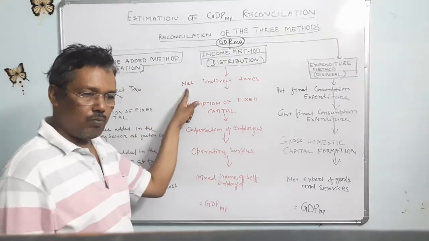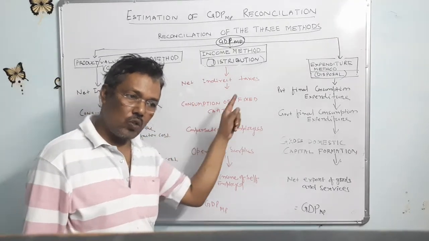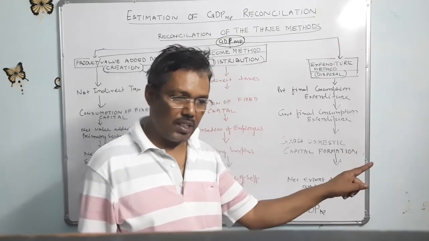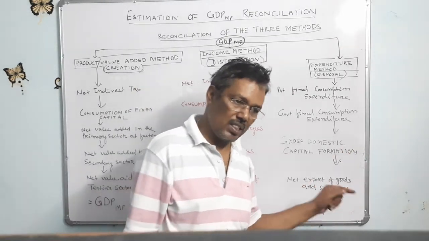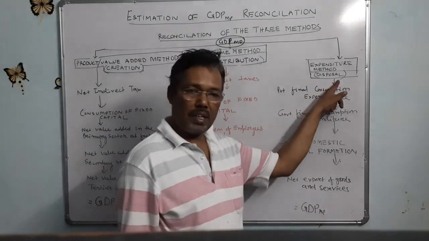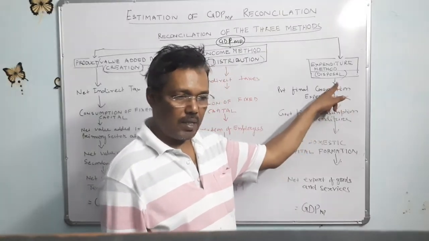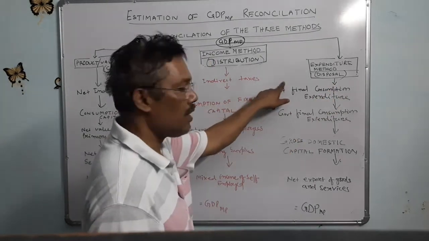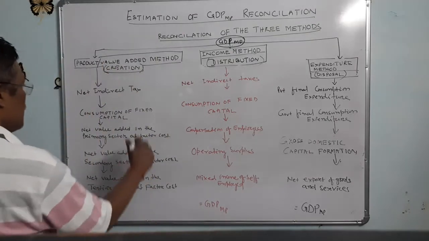When is tax imposed? When the goods are sold in the market, tax is included, so that is the market price. If it is the final expenditure, we do not add the net indirect taxes here. Clear? This is net indirect tax.